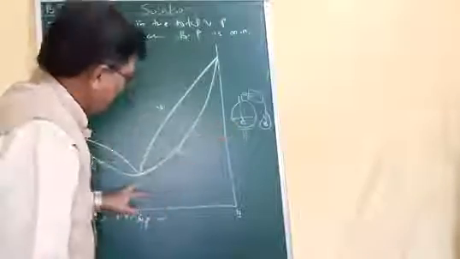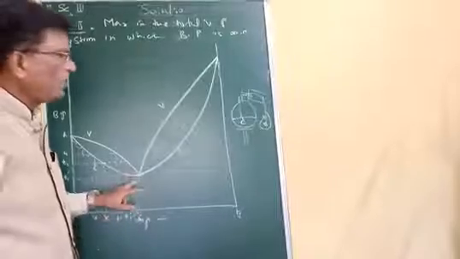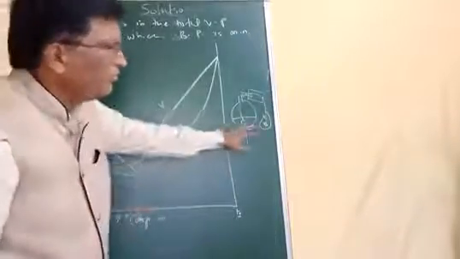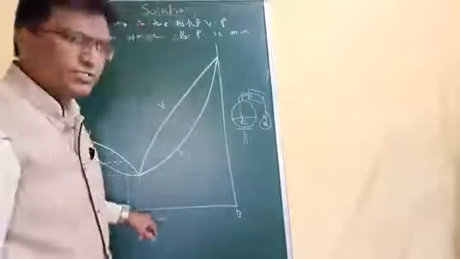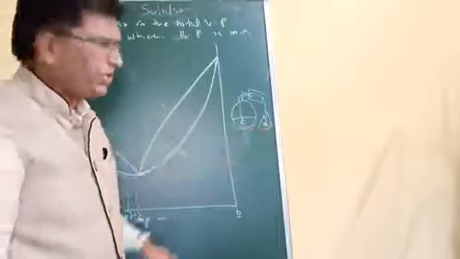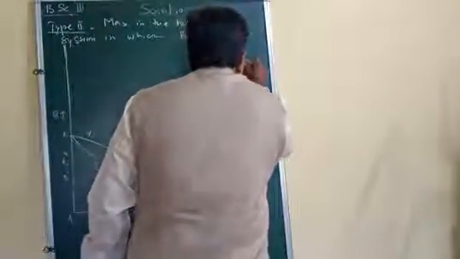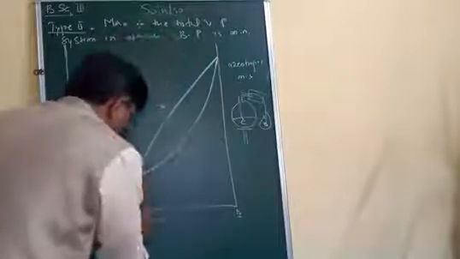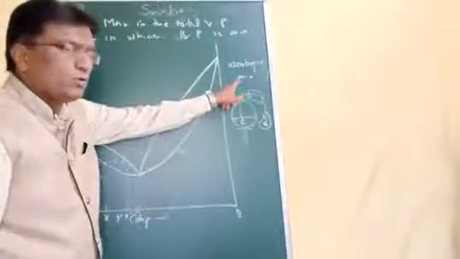That means this mixture will distill off completely without change in composition. This particular mixture, composition C, will distill off completely without change in composition, and that's why this mixture is called an azeotropic mixture.